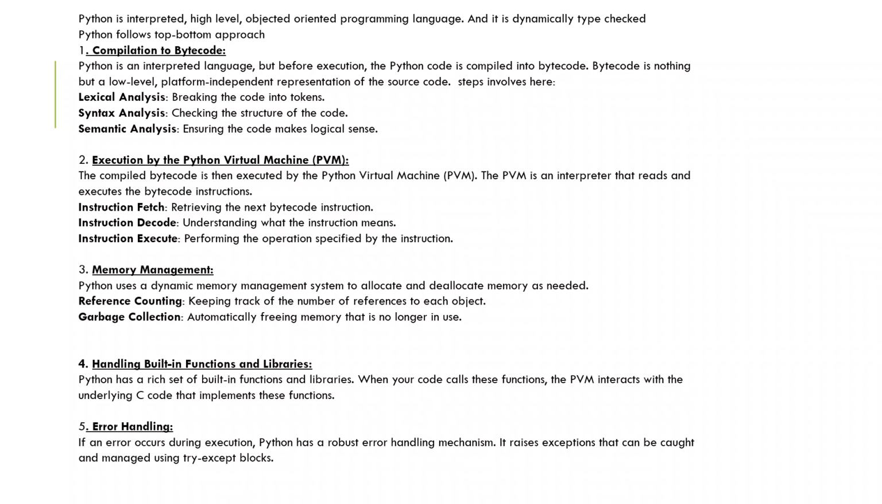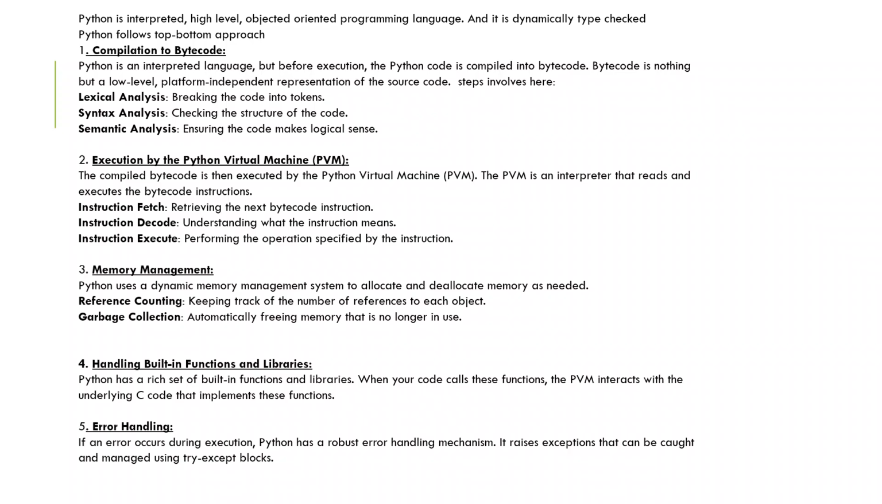While compiling the code from readable code to bytecode, the steps involved are lexical analysis, syntax analysis and semantic analysis. It first takes our code and breaks it into tokens or chunks, and after that checks the structure of the code and ensures the code makes logical sense, that what we wrote is correct or not. In the compilation part, basically it will see the syntax errors.